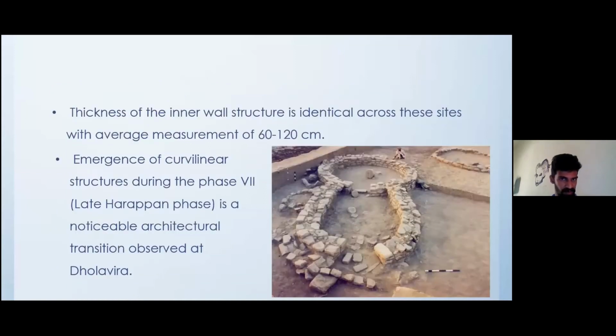Thickness of inner wall structures is identical across these sites, with an average measurement of 60 to 120 centimeters. The emergence of curvilinear structures during phase 7, the late Harappan phase at Dholavira, is a noticeable architectural transition observed at the site.